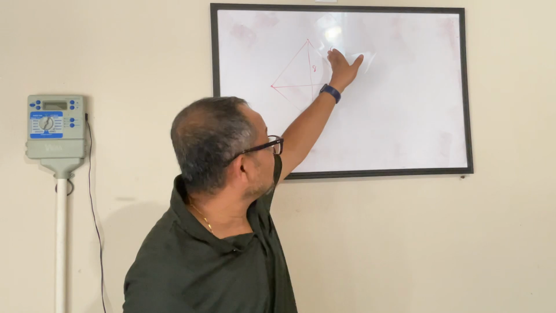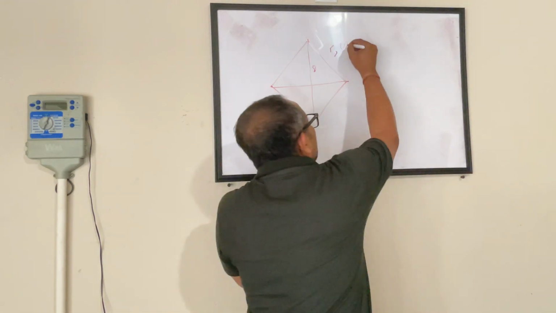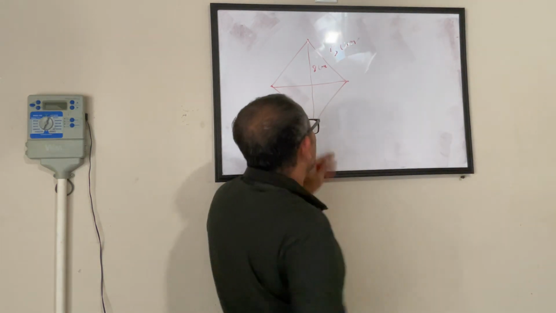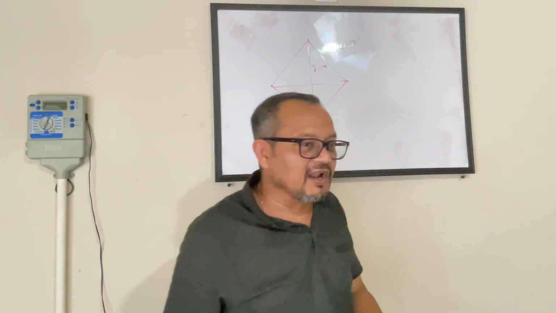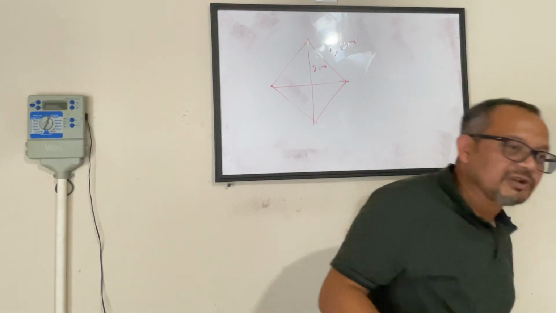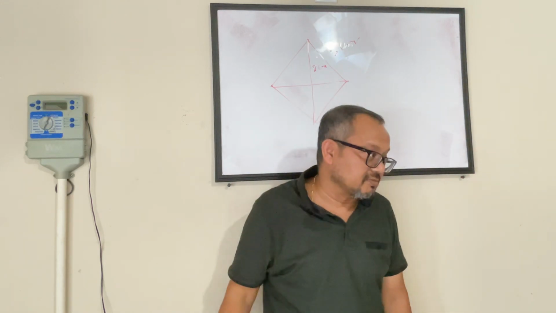I am giving you one of the sides as 5 centimeters, and I am giving this diagonal's length as 8 centimeters. Can somebody solve it to tell me what is the area of the rhombus? And the only clue you have is it uses the area of rhombus and you can use Pythagorean theorem. They are the only two things.